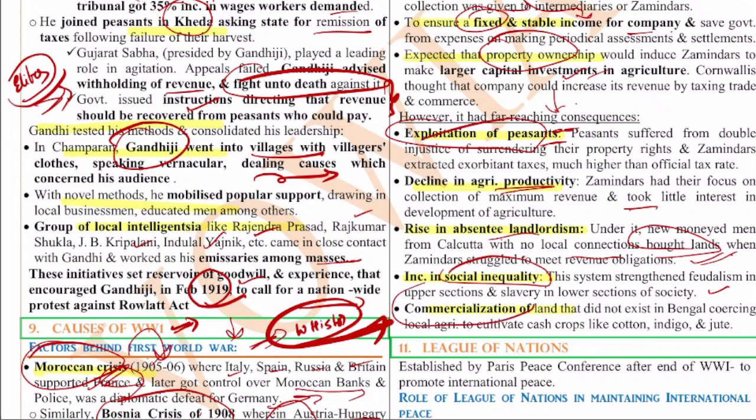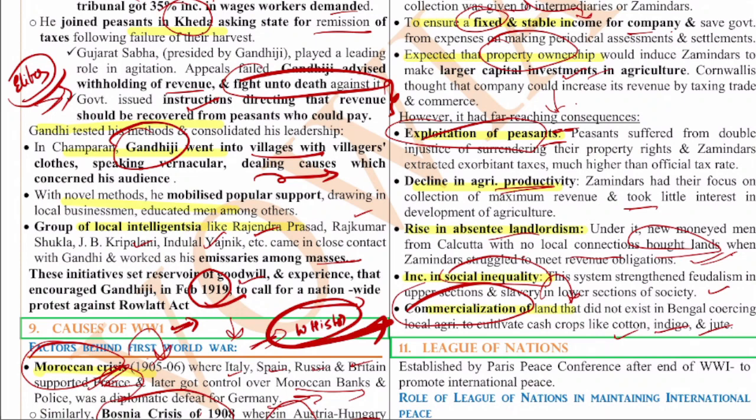Also, the commercialization of land started for the first time, which did not exist in Bengal before. And also in local agriculture, the people were forced to cultivate cash crops for high revenue like cotton, indigo, jute, etc. So these are the major consequences and causes for this zamindari system.